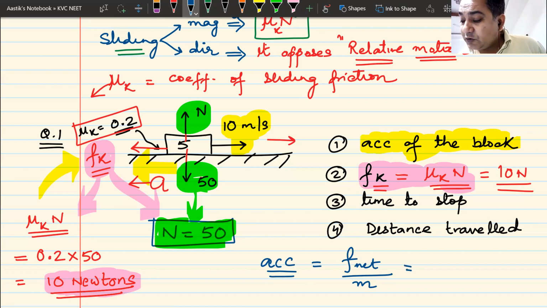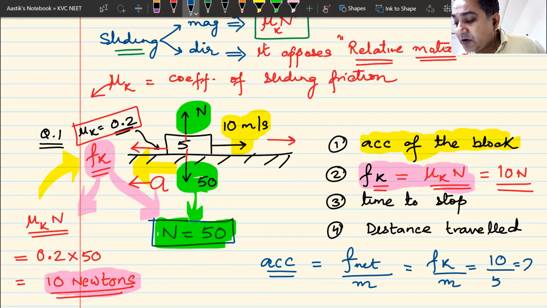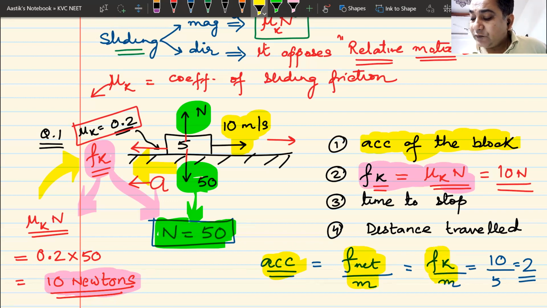So acceleration is equal to Fk divided by m. Fk is 10 newtons divided by 5. So the answer becomes 2 meter per second square. Net force is frictional force, 10 divided by 5. The answer for acceleration is 2 meter per second square.